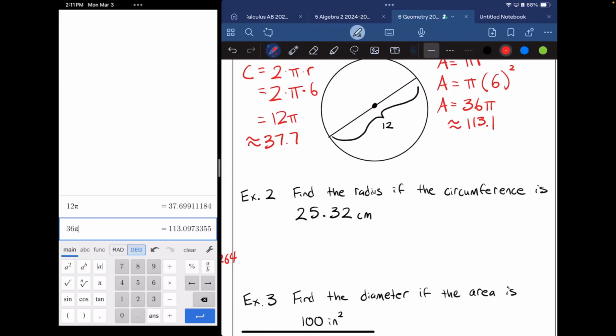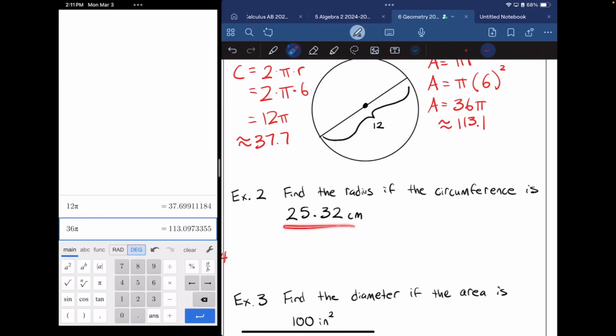So a little bit higher would be this one. Find the radius if the circumference is already calculated for us as 25.32 centimeters. Now there are units here, so we have to have units as well. How would I do this? Well, you use the formula. You can say the circumference here is equal to 2 pi r. And I happen to know that this circumference is 25.32, so I can substitute that in here, and I can say that 25.32 is equal to 2 pi r. To isolate r, to find the radius, I need to do what to both sides?